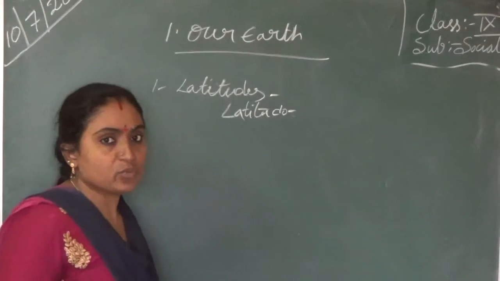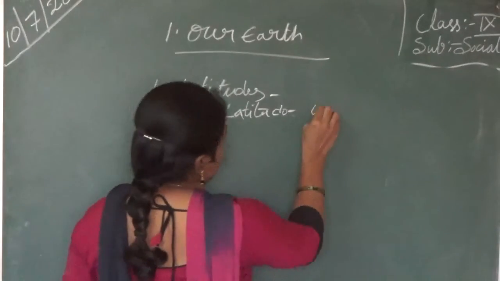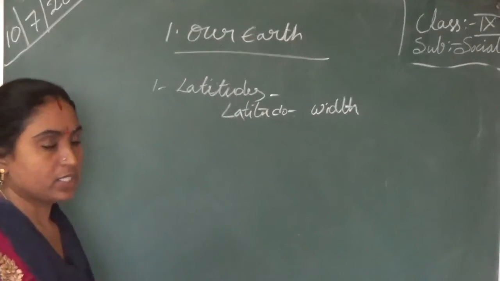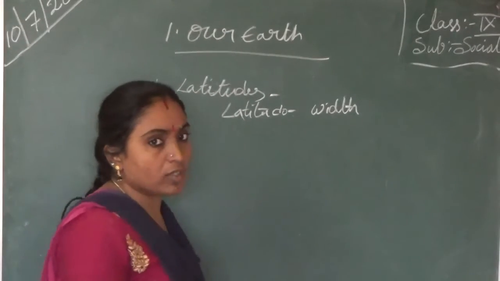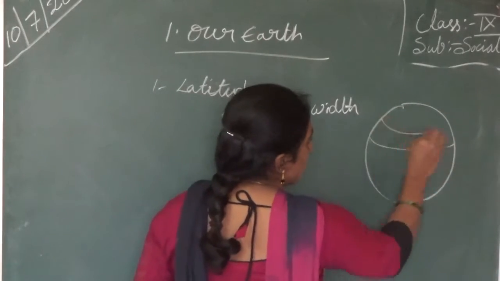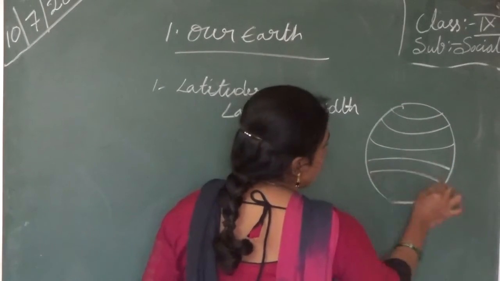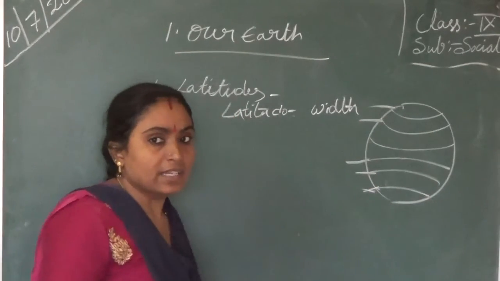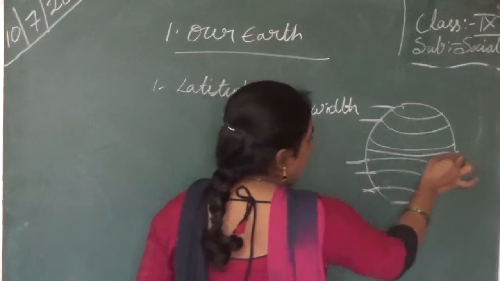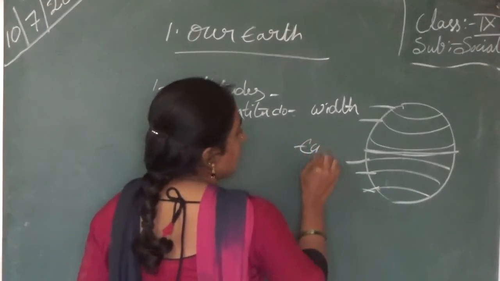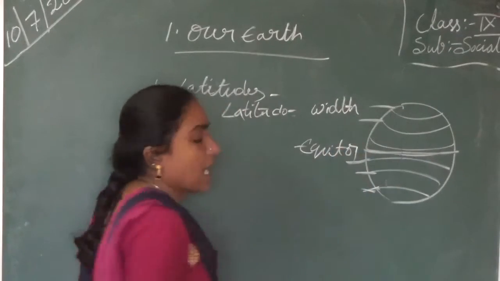Today, the lines that cover around the earth are called the latitudes, and the middle and biggest line is called the equator.